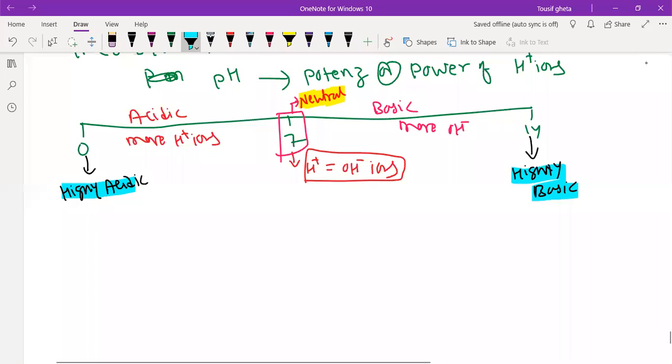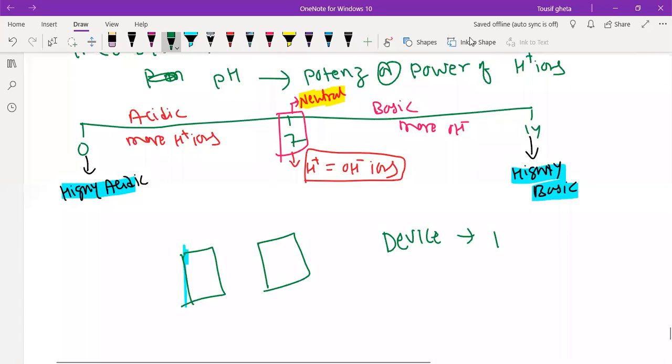If I give you two solutions and one device which will help to find out H plus ions, and you find that both solutions have the same concentration and everything else.